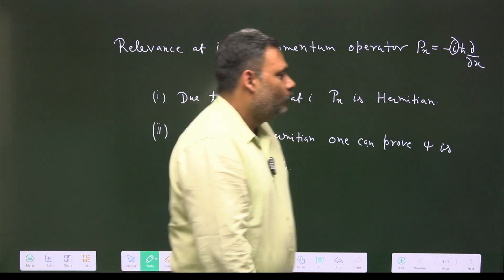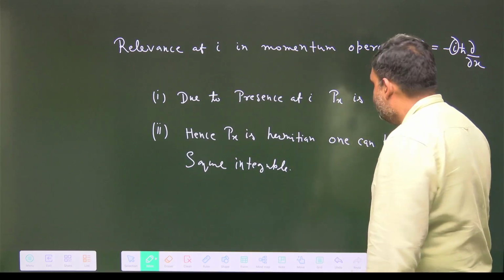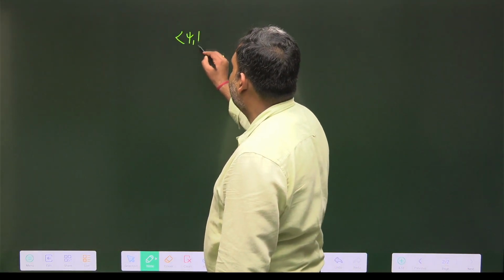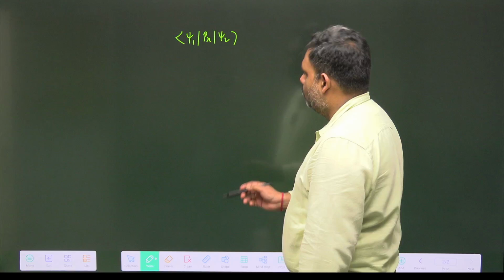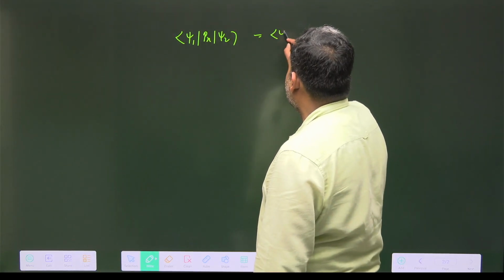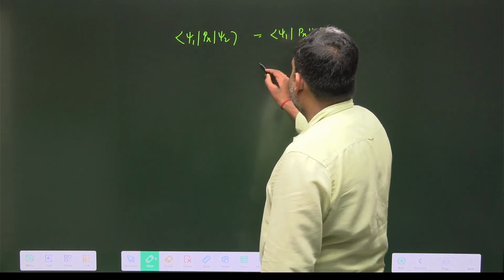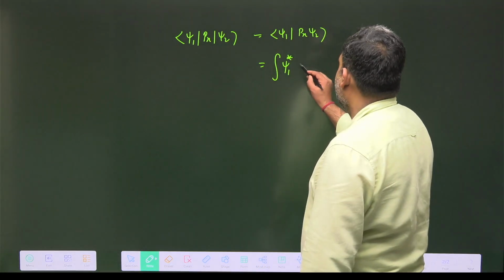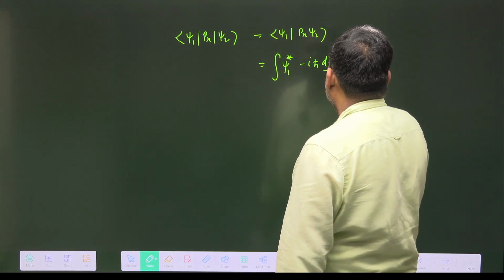So let us go to this particular beautiful proof. What we have is this particular value, <psi 1|Px|psi 2>. I first write Px operating on psi 2, so I am writing <psi 1|Px|psi 2>. This value is equal to the integral of psi 1 star, and we have minus iħ d psi 2 upon dx.